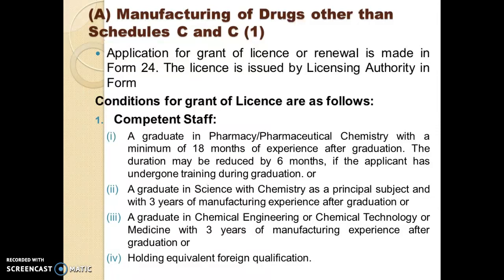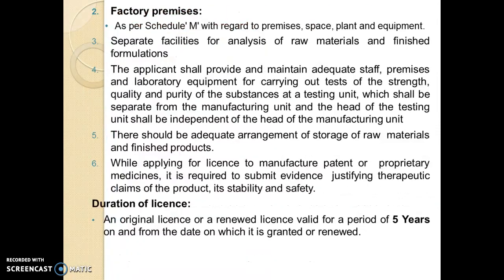There must be competent staff. The first one, competent staff. The staff are a graduate in pharmacy or pharmaceutical chemistry with a minimum of 18 months of experience after graduation, and the duration may be reduced by 6 months if the applicant has undergone training during the graduation. Otherwise, a graduate in science with chemistry as the principal subject and 3 years of manufacturing experience after graduation, or a graduate in chemical engineering or chemical technology or medicine with 3 years of experience in manufacturing after graduation, or otherwise he has to hold an equivalent foreign qualification according to this Drugs and Cosmetics Act.